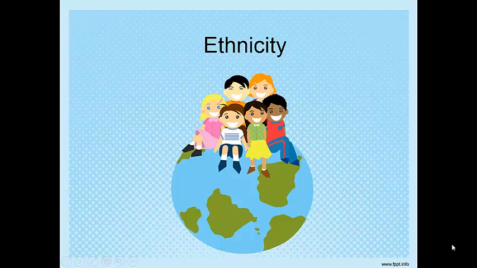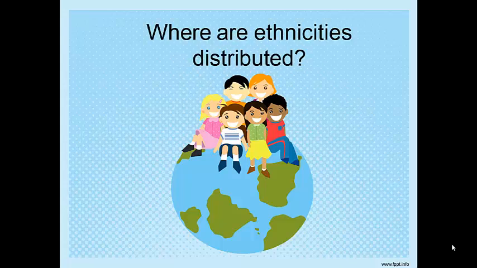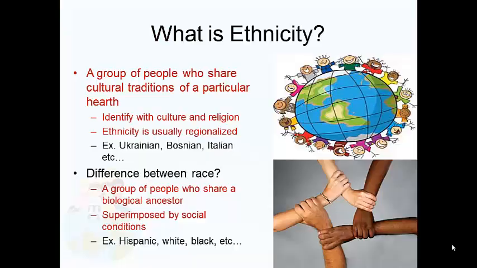All right, AP Human Geography classes. Here's our next unit, ethnicity. And what we're going to focus on first is where ethnicities are distributed, specifically in the United States. But first, let's start here.